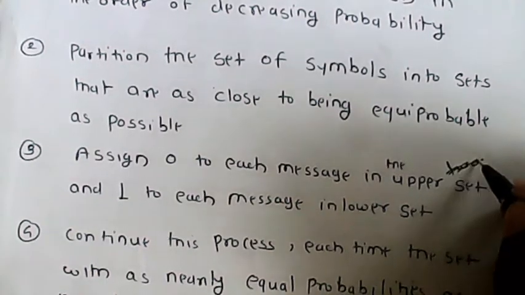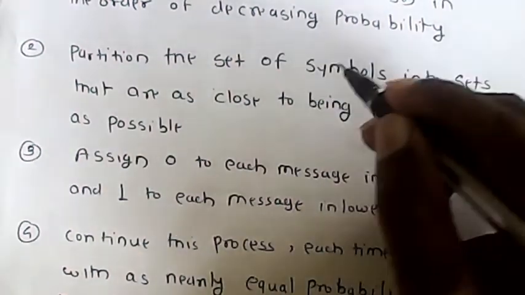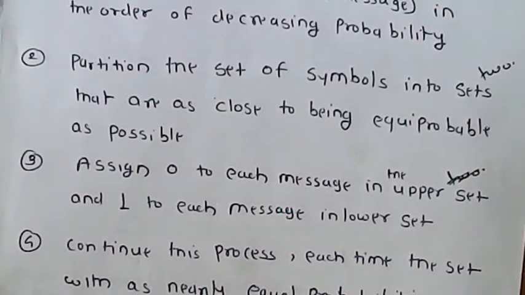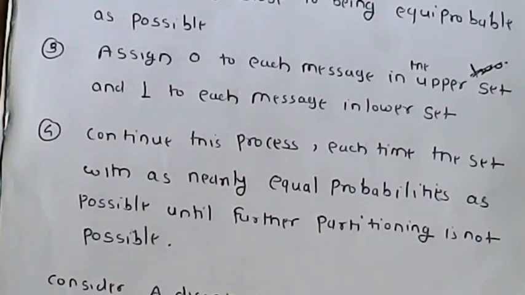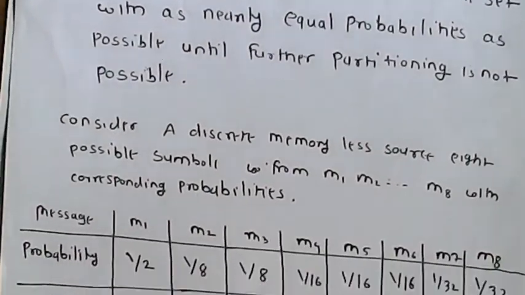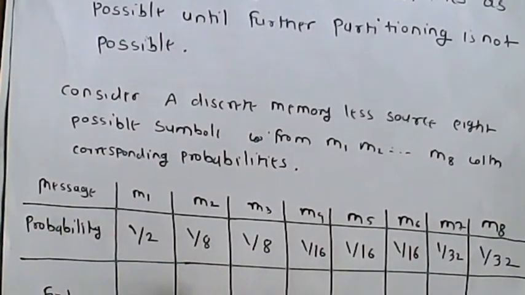Here, into two sets, is important. Then assign 0 to the upper set and 1 to the lower set, and continue this process each and every time. Let us consider an example to better understand this algorithm.